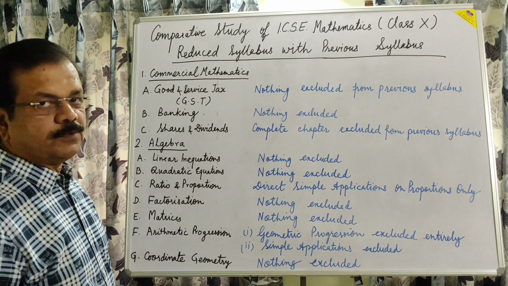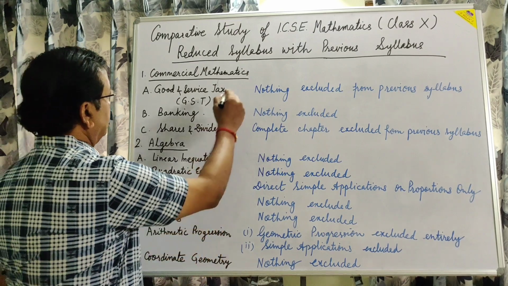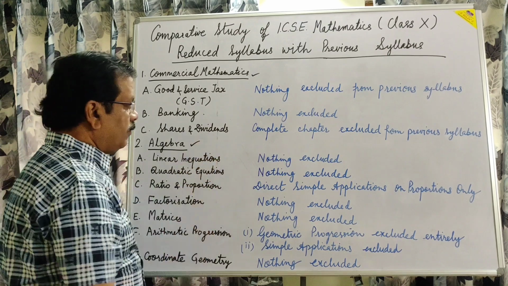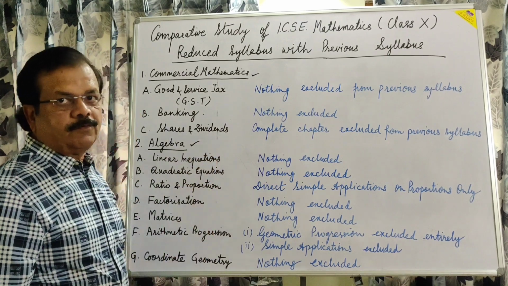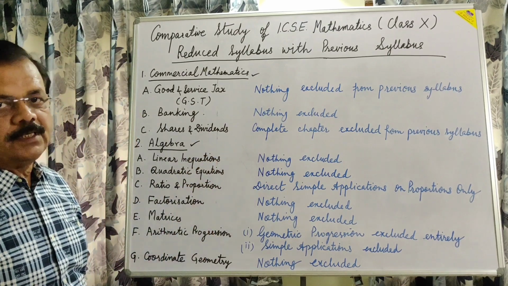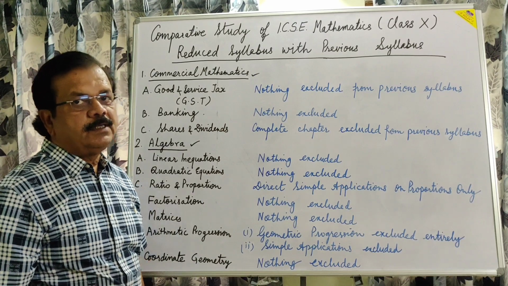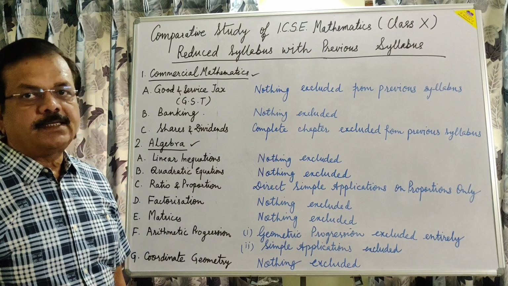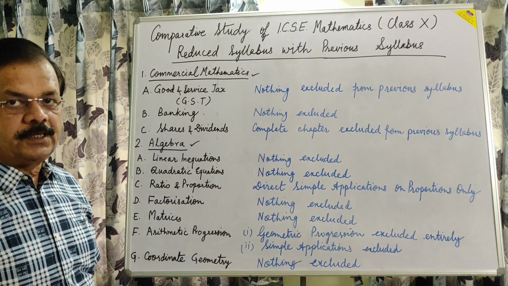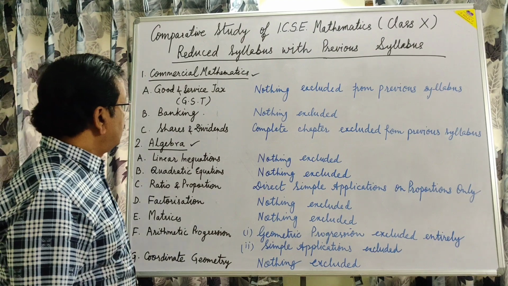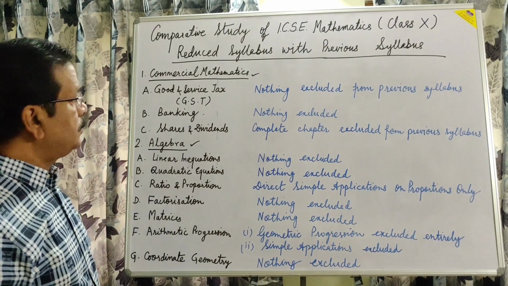As a whole, if we observe, the class 10 ICSE mathematics syllabus is divided into 7 units. First unit, commercial mathematics. Second unit, algebra. Third one, geometry. Fourth one, mensuration. Fifth one, trigonometry. Sixth one, statistics. And seventh, probability. From these 7 units, there are certain chapters in each unit.